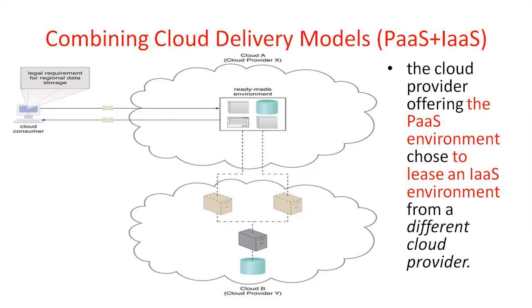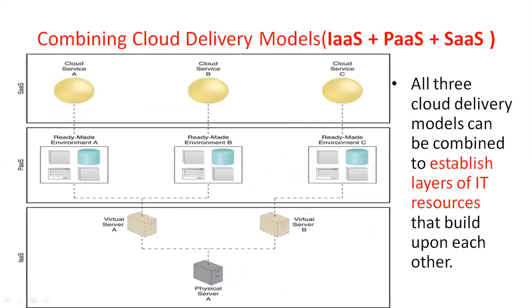If Salesforce needs an IaaS environment, then Salesforce takes it on rent. Is it clear or not? In this way you are combining these different models. Here coming to the next one, sometimes you may combine the IaaS, PaaS and then SaaS.